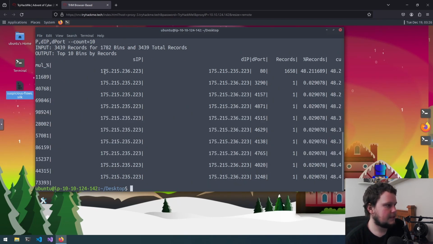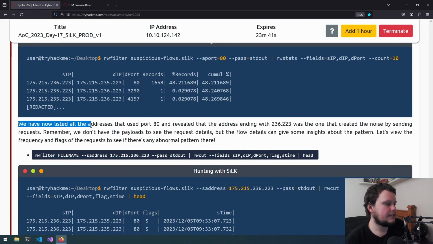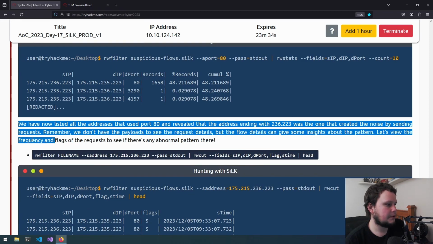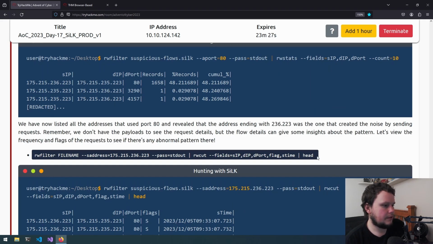So we run that, and we see that this IP address is doing the most traffic, and this one is most likely, so this one is the server. As you can see, it's sending it to these IP addresses, which most likely are just web browsers or something, being used temporarily. So we've now listed all the IP addresses that use port 80 and revealed that the address ending in 236.223 was one that created the noise by sending requests. So we don't have the payload to see the request details, but the flow can give some insights about the pattern. So let's view the frequency.